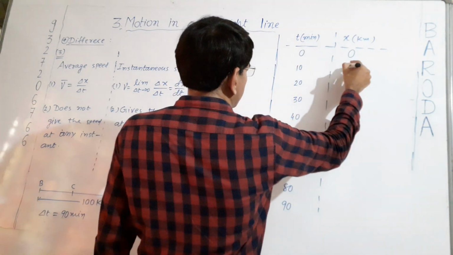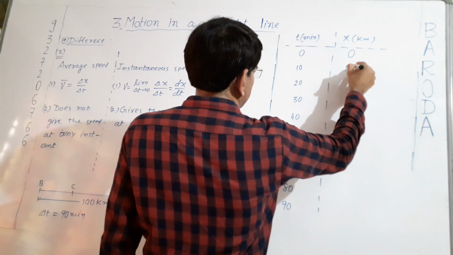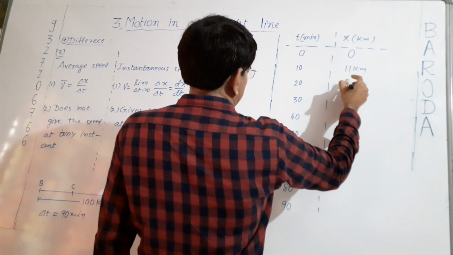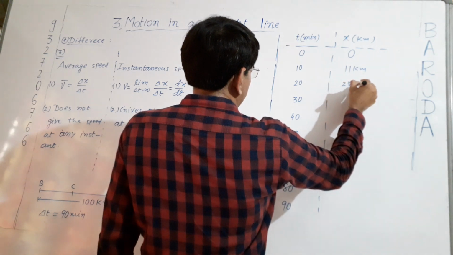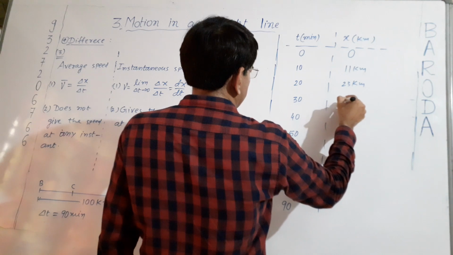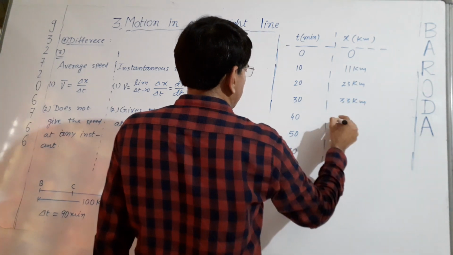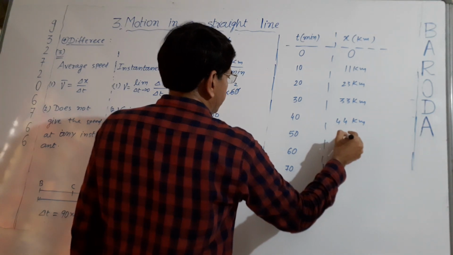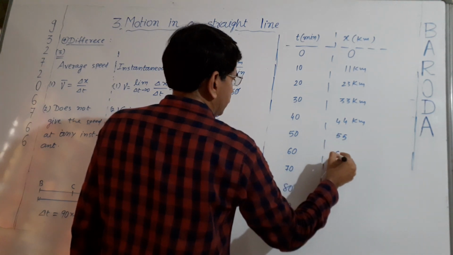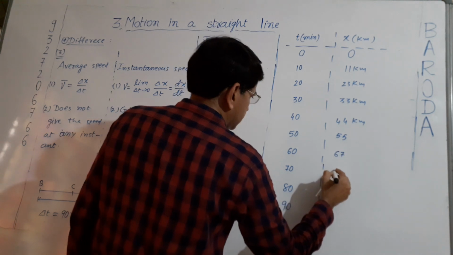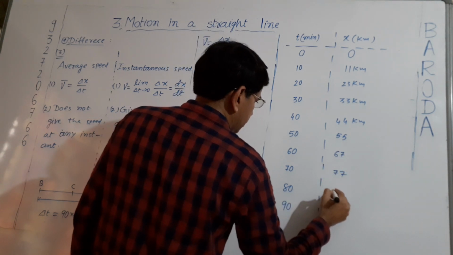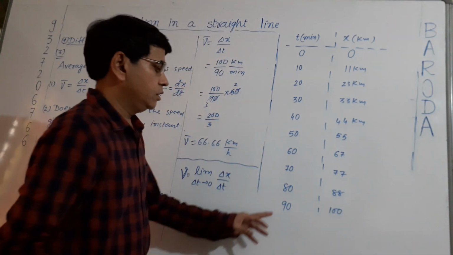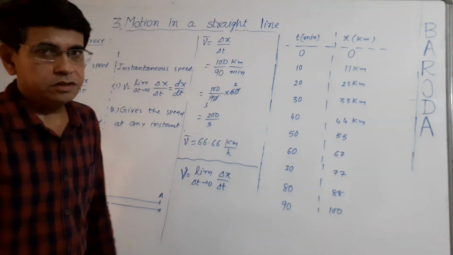After 10 minutes, suppose it travels 11 km. At 20 minutes, it is at 23 km. At 30, it is at 33 km. At 40, it is at 44 km. 55, 67, 77, 88, 100 km. In 90 minutes, the car reaches at Ahmedabad.